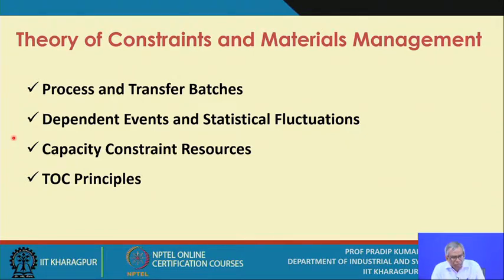So you have come to know what is actually the bottleneck resource, what is a non-bottleneck resource, how you can establish the relationship between the bottleneck and the non-bottleneck resources, and how to link them with the other aspects of the production systems. Now during these lecture sessions, some other concepts we are going to discuss related to TOC. The first one is the process and transfer batches.